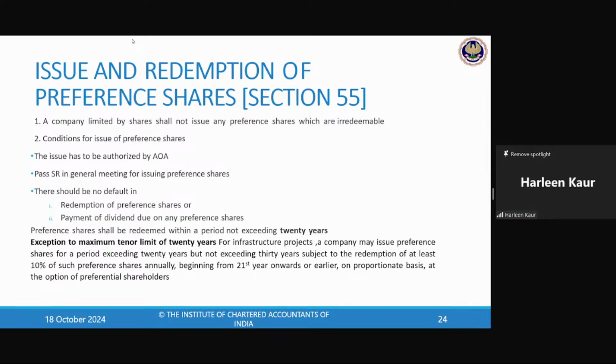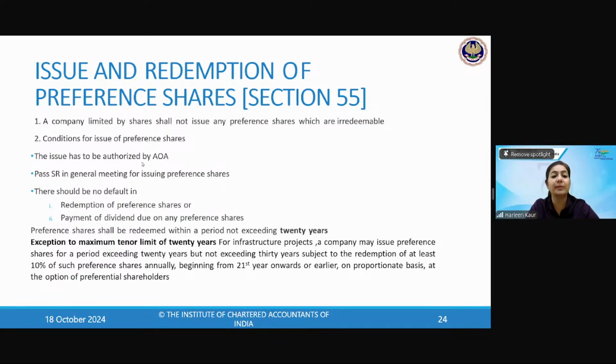Can we issue irredeemable preference shares? No, ma'am, we cannot issue irredeemable preference shares because a company limited by shares will not issue any preference shares which are irredeemable. Means once you issue the preference shares, they have to be redeemed. Once you have issued it, you have to redeem it. And we are going to discuss all the provisions related to issue of preference shares. Number one, it has to be authorized by the articles. Number two, SR in general meeting.